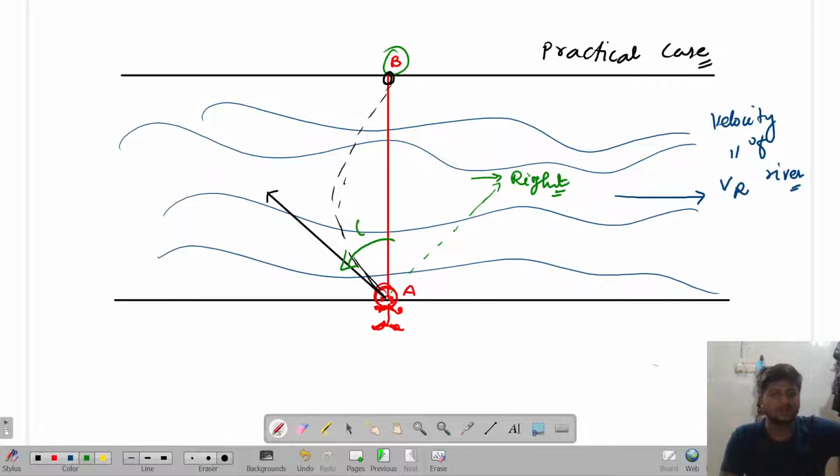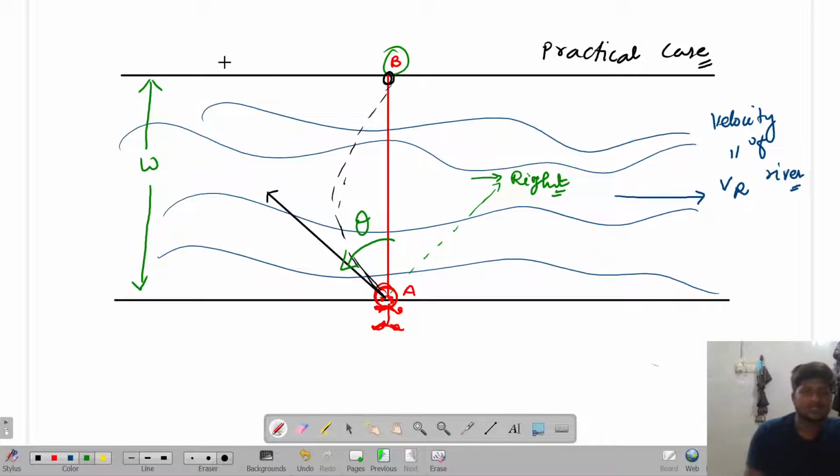with the vertical, that is, with the width of the river. Yes or no? So we need to do all these. In the question, it will be asked with how much angle this person should swim so as to cross this particular river. To find this, we are going to utilize different concepts and different theorems.